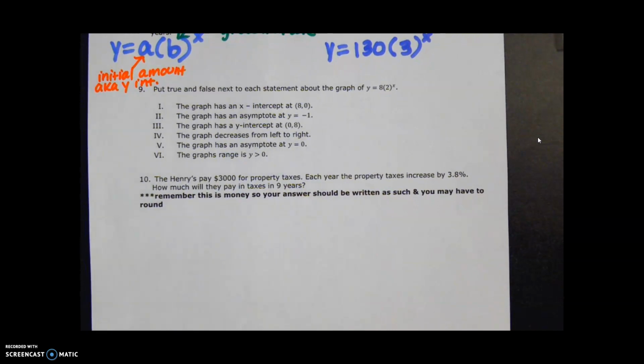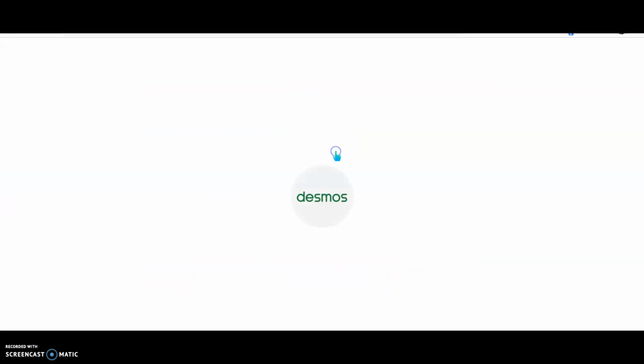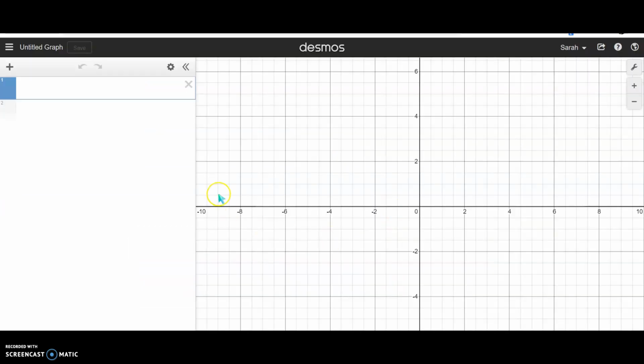Number 9, put true or false next to each statement about the graph of y equals 8 times 2 to the x. At this point, we would pull out our handy-dandy Desmos graphing calculator. Pull it out. And it is y equals 8 times 2 to the x.